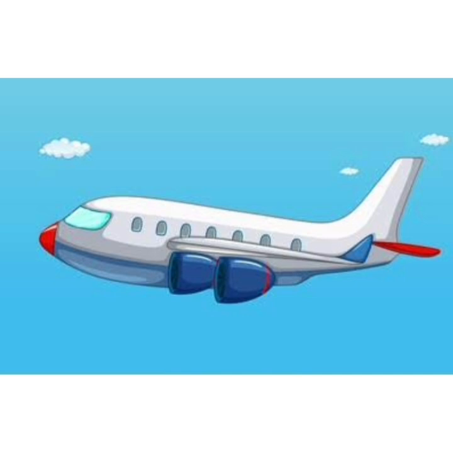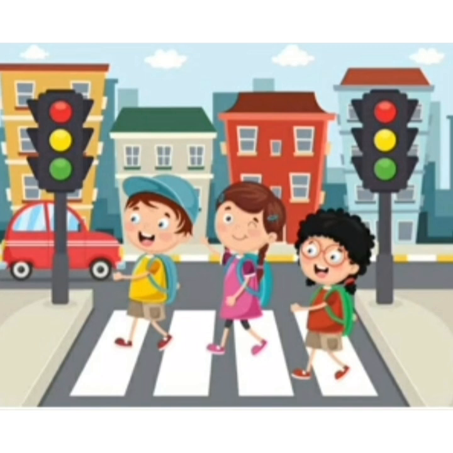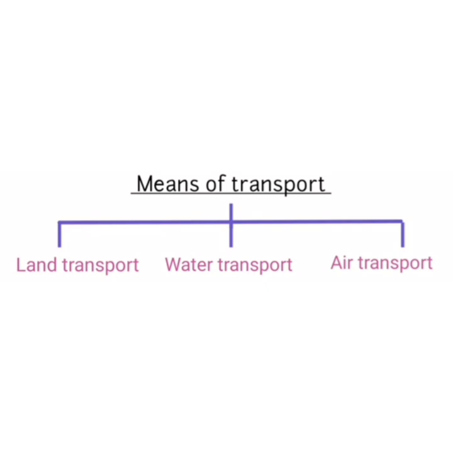The movement of people from one place to another is called transport. We can walk to places which are very close or nearby. But to go to places which are far away, we need to use some vehicles. Now, let us learn about the different kinds of transport.